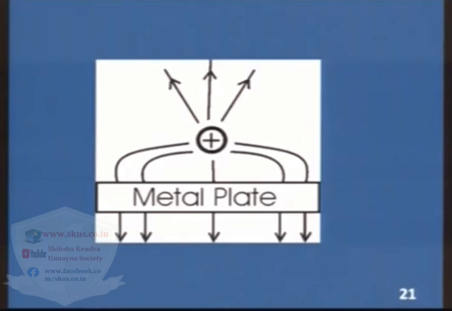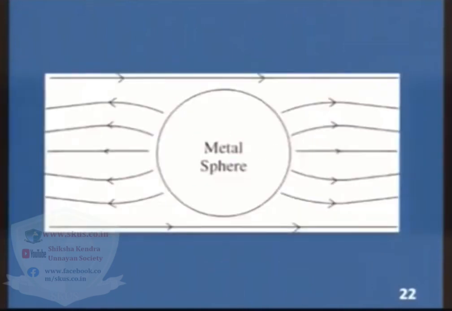If you place a metal sphere in uniform electric field lines, again the field lines appear to come out from the center of the sphere, and in the metallic sphere there is no field line. It means the electric field inside the metal is 0. Can we understand field lines in terms of electric flux?